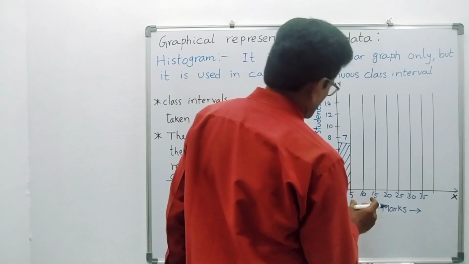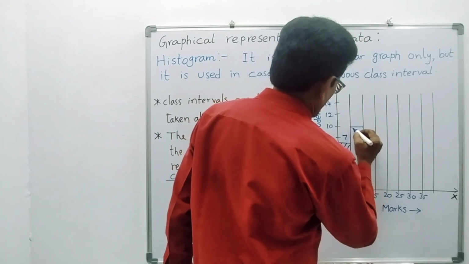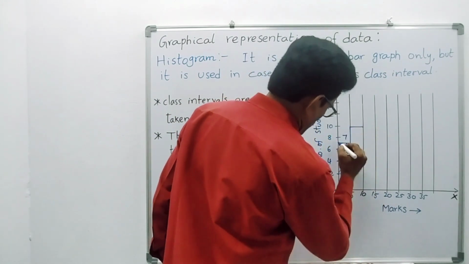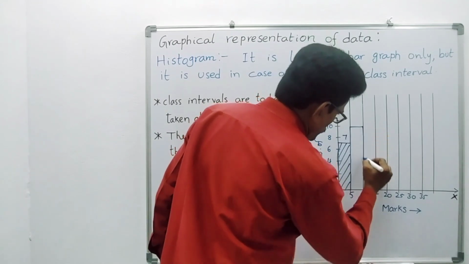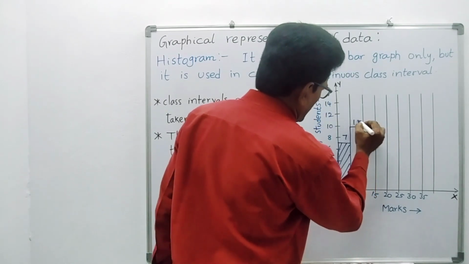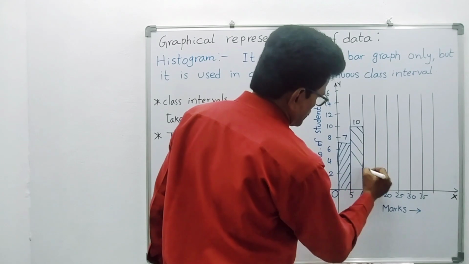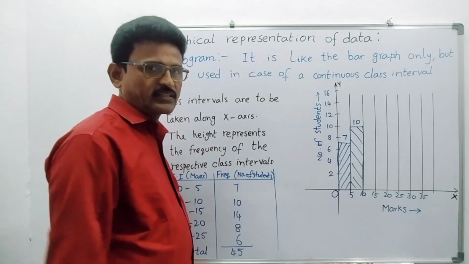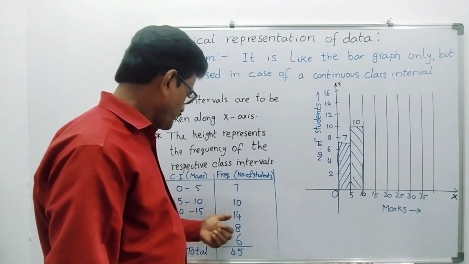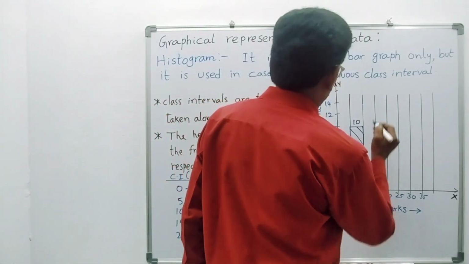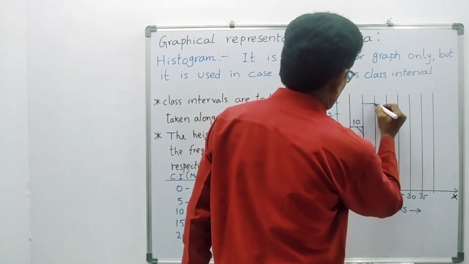Next, 5 to 10 marks, 10 members. 10 is here. So you draw once again like this. How many students? 5 to 10, 10 members. So I am plotting like this. It is not necessary to follow the design. Next, 10 to 15, 14 members. Here 14 is there.